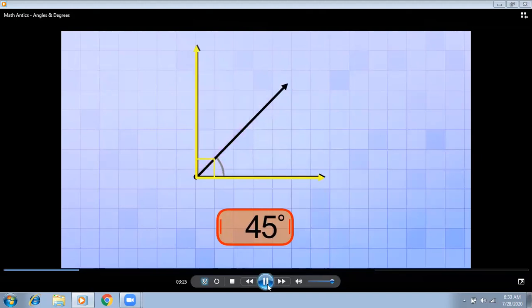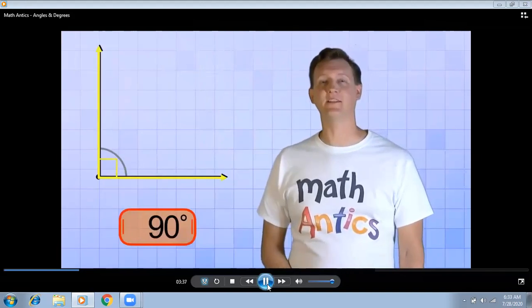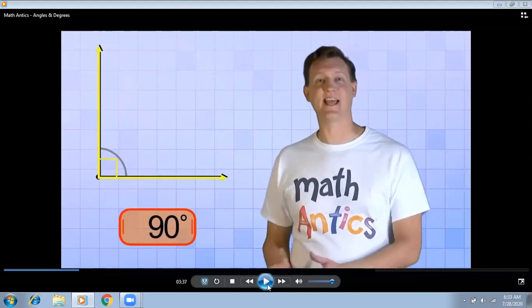So if 45 degrees is half of a right angle, can you guess how many degrees a right angle is? Let's keep on rotating to see if we're right. 50, 60, 70, 80, and 90. Yep, the right angle is equal to 90 degrees. When the angle formed is exactly 90 degrees, that is called a right angle. The right angle always makes an angle of 90 degrees.